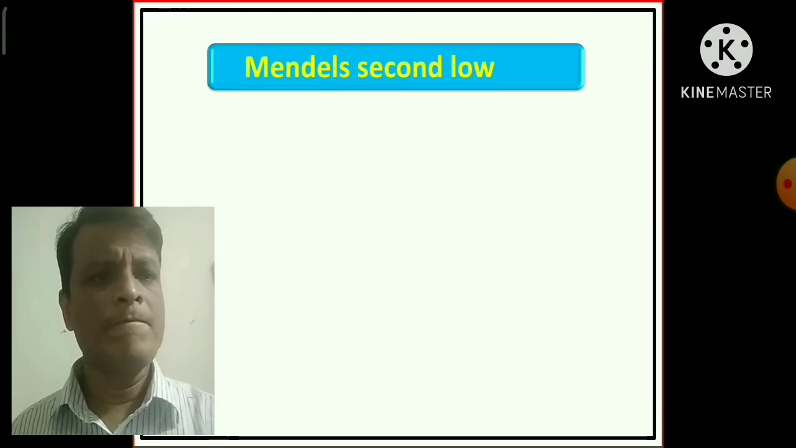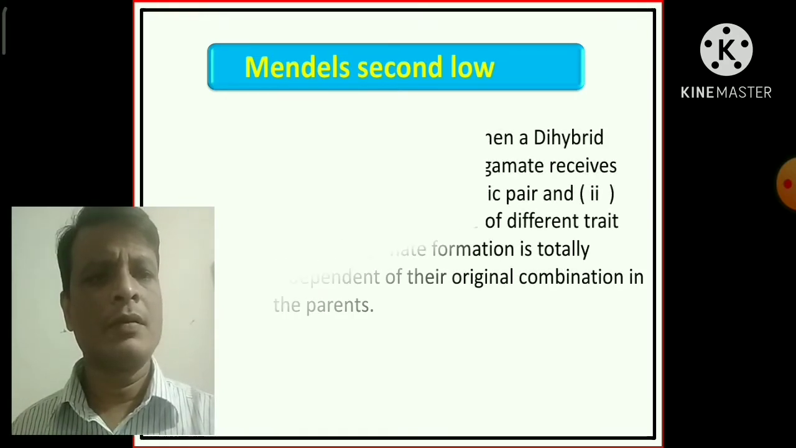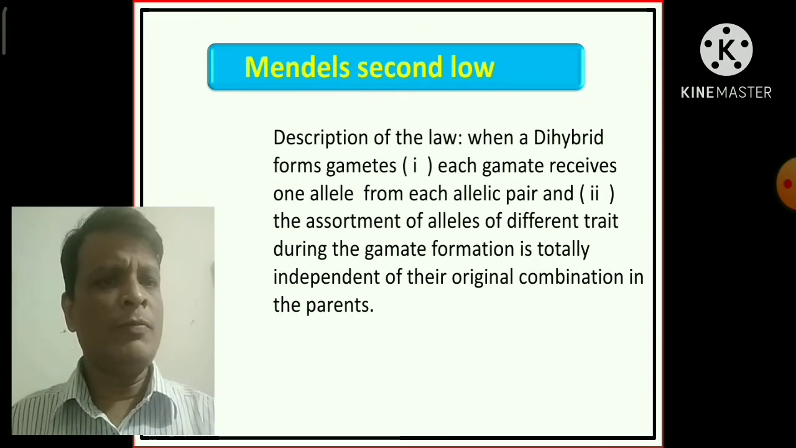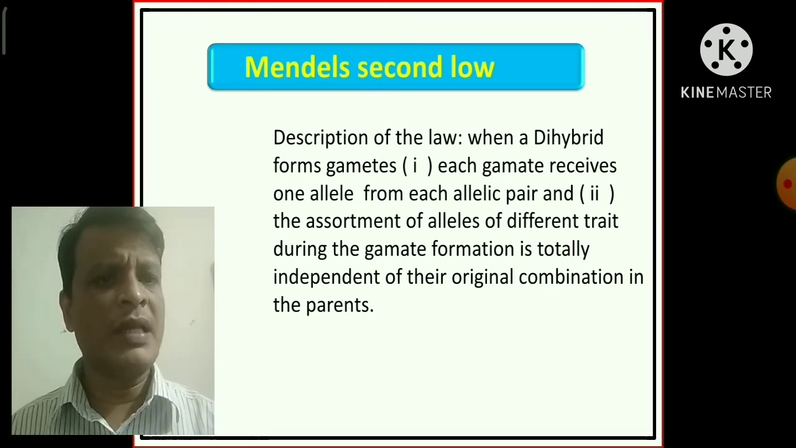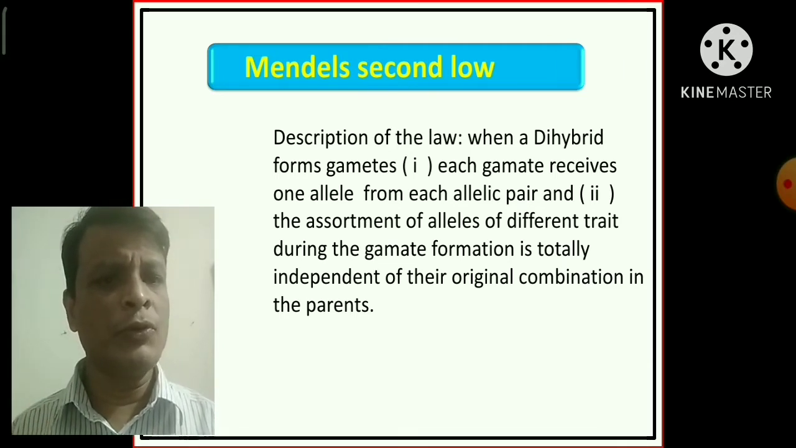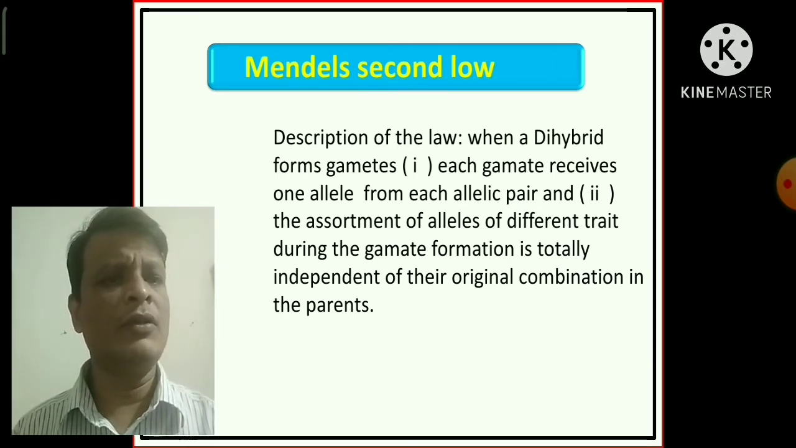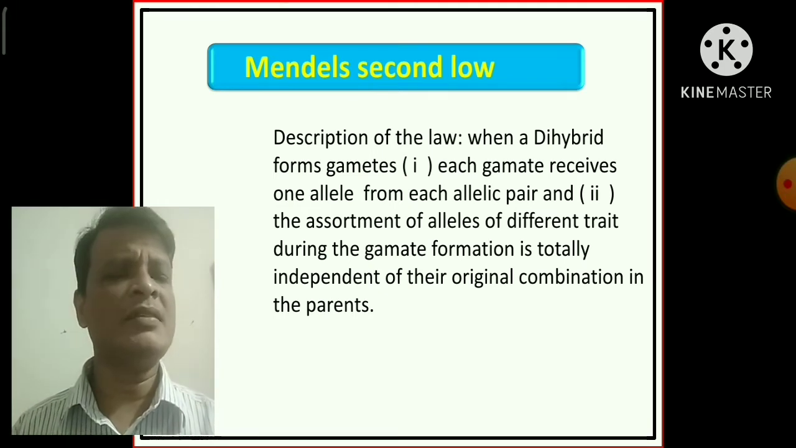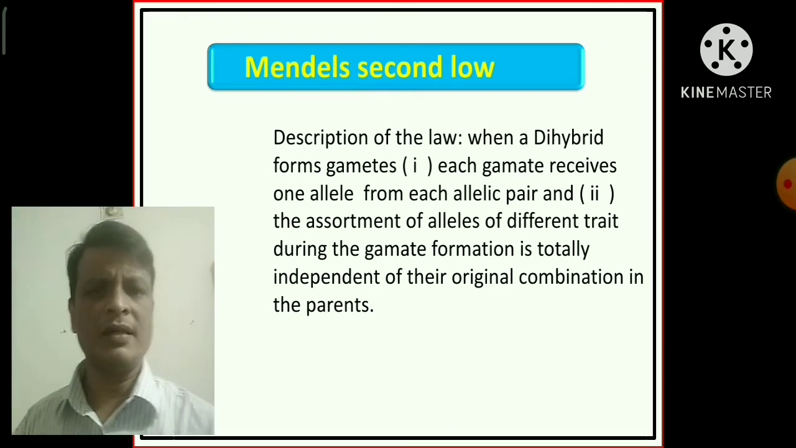First of all, description of the law. When a dihybrid forms gametes, number one, each gamete receives one allele from each allelic pair, and number two, the assortment of the alleles of different traits during gamete formation is totally independent of their original combination in the parents.